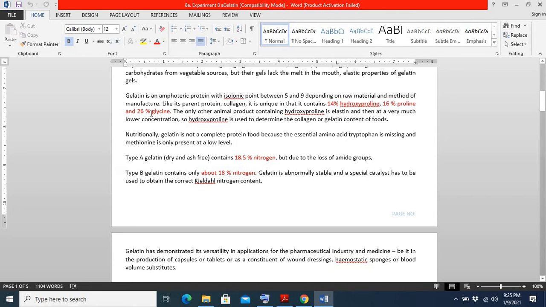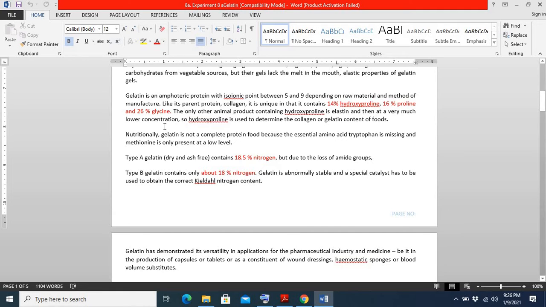One of the most important amino acids frequently found in collagen is glycine, present at 26%. Why is glycine important? Because it is the smallest of the 20 amino acids. Due to the high percentage of glycine, proline and hydroxyproline, collagen is elastic in nature.